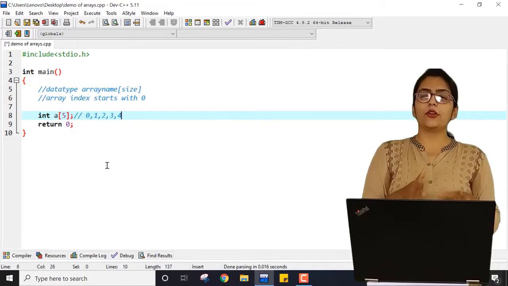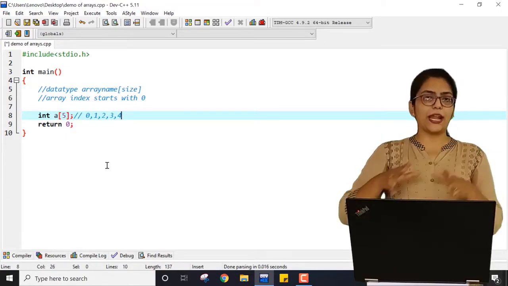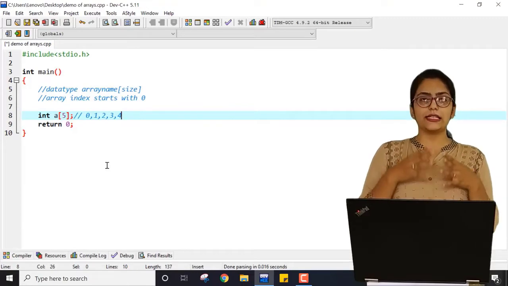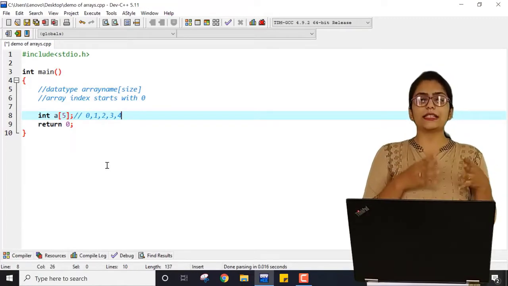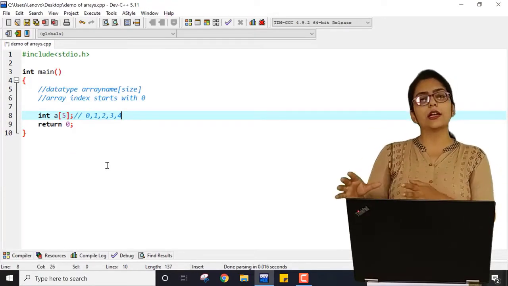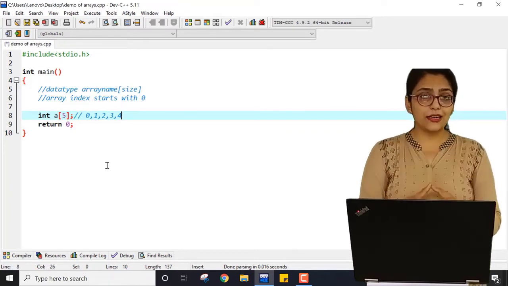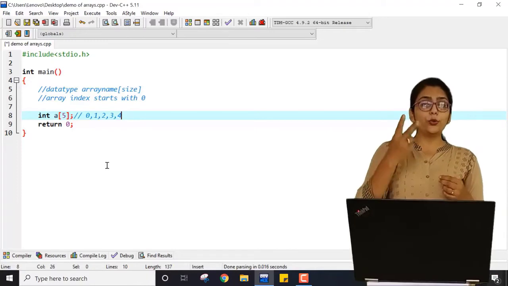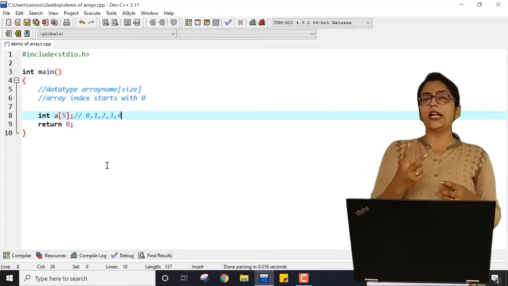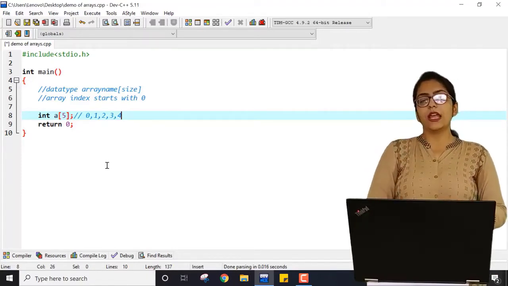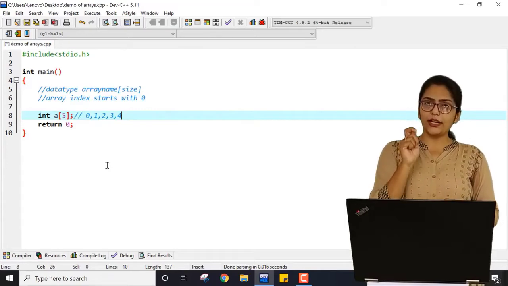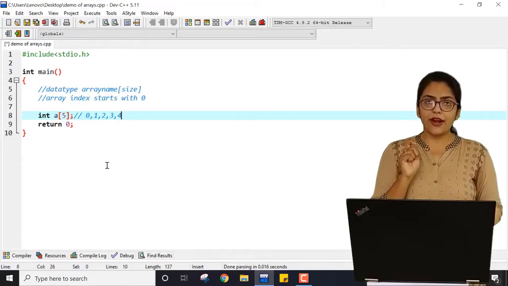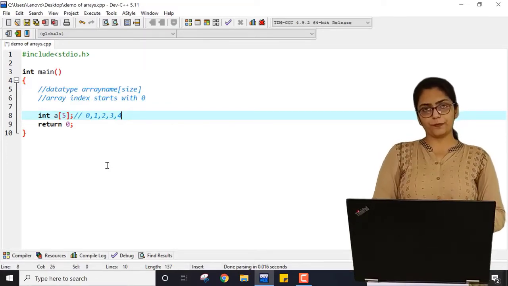So index values will be starting from 0 to n minus 1. If the size of an array is n, then index values start from 0 to n minus 1. This is called a single dimensional array because in this array we don't need 2 indices to identify the element. Here, with just one index value, I can identify the array element.